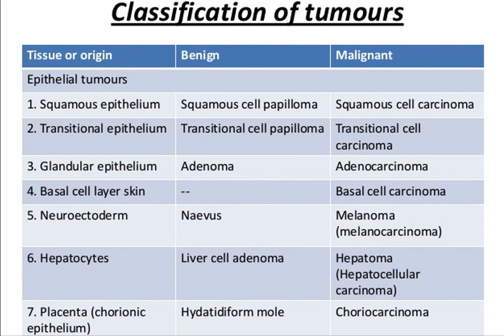Likewise, from hepatocytes, liver cell adenoma is benign and hepatocellular carcinoma is the malignant. And tumor arising from the placenta, hydatidiform mole is benign and choriocarcinoma is malignant.